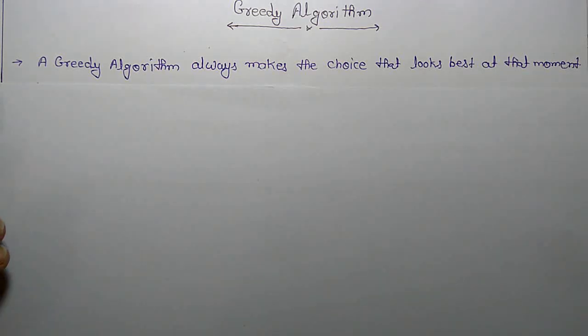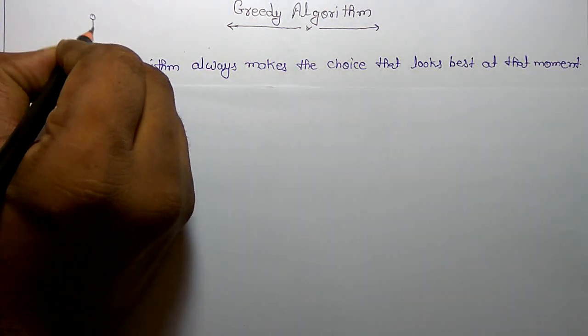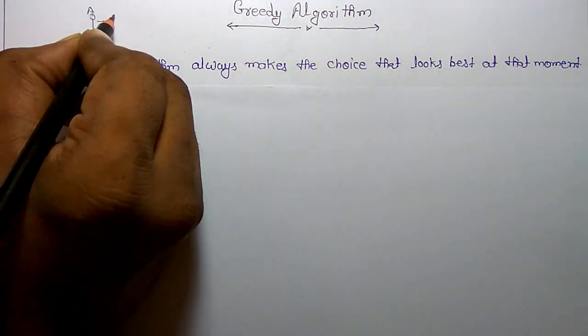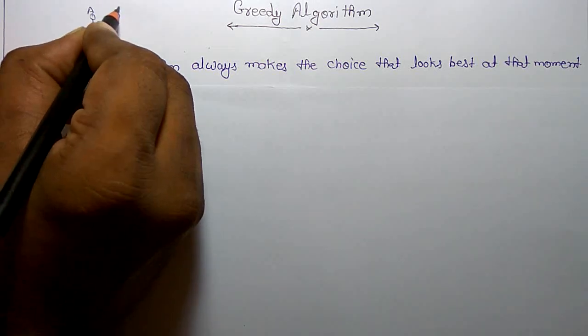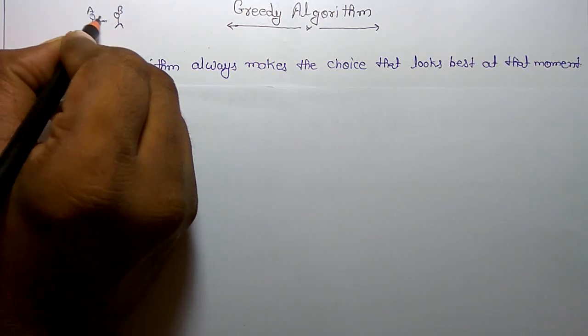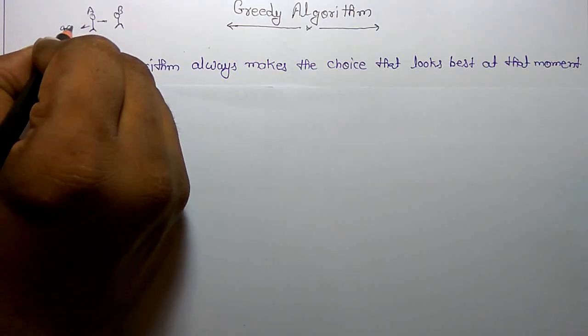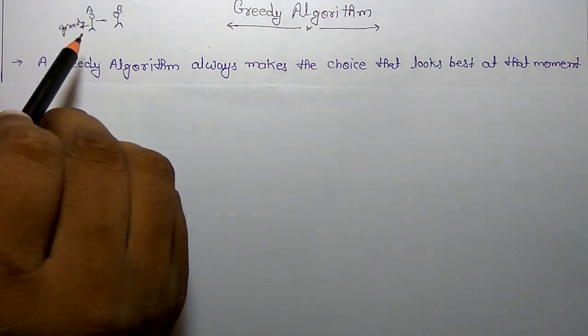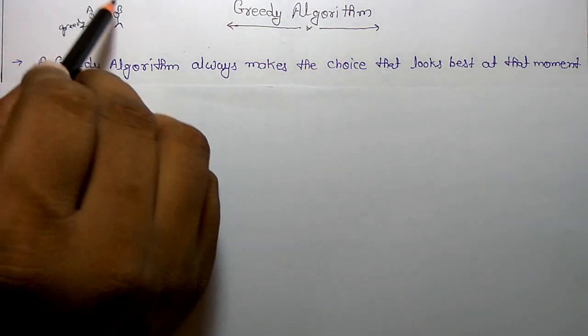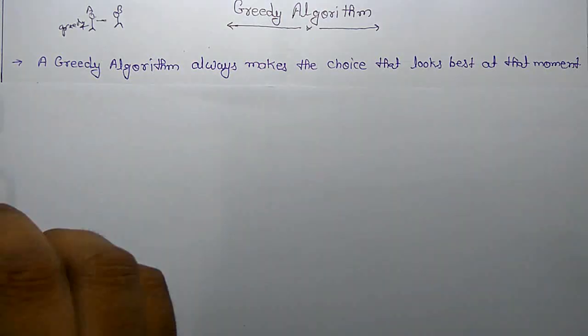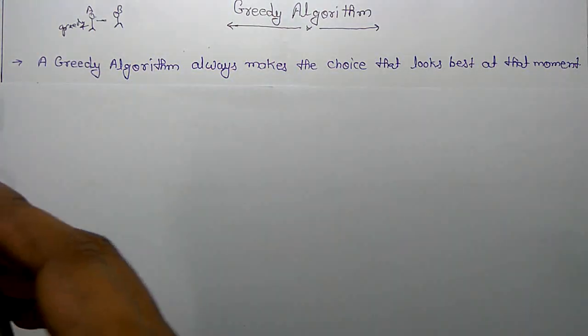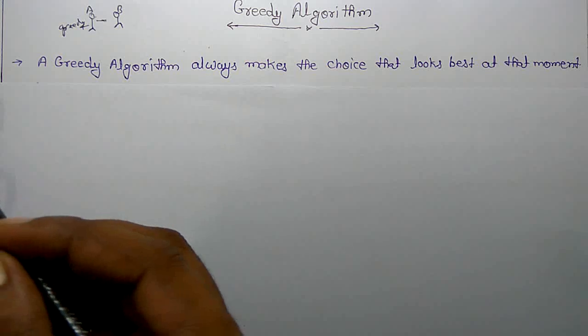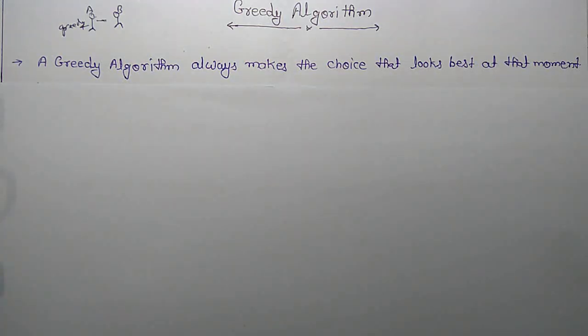It means if there is a person A and he wants to take money from B, so if it is greedy, it will think about this moment that anyhow this person has to take money from other. It doesn't matter that long term its relation may be affected. So at that point you have to take the decision of what is best for you. That is a greedy algorithm. You have to be greedy.